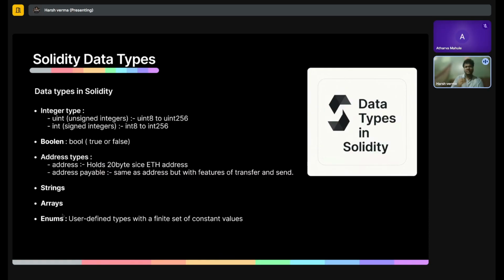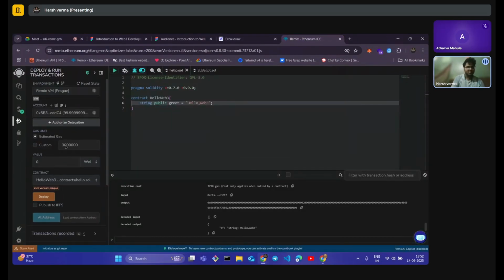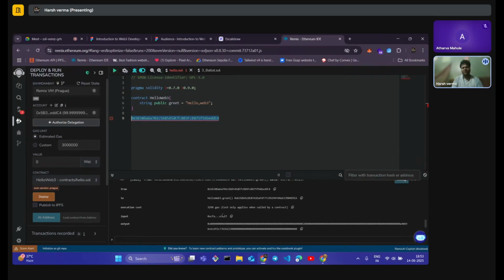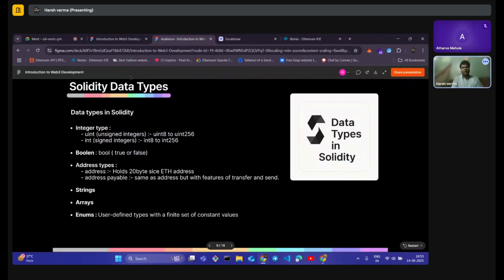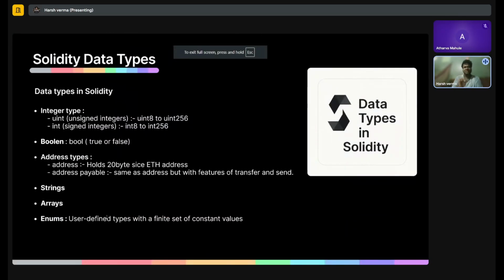There's something unique that I want to talk about, that is address. So what is address? Let me get back to Remix. As you can see here, let me just paste it. This is your address. This is your Ethereum address. This is your account address, as well as your transaction address. Every transaction we make also has an address. So we have a specific data type for storing addresses in Solidity. It helps us a lot, and it reduces a lot of pain for developers developing smart contracts.